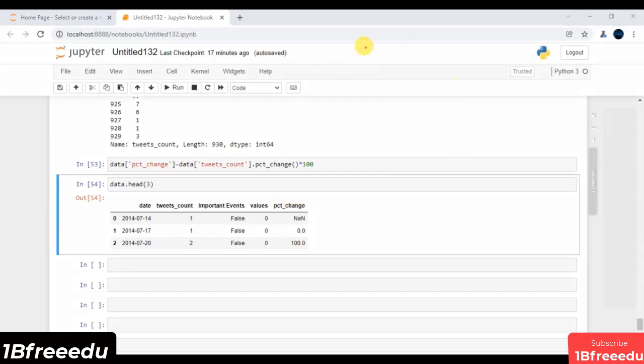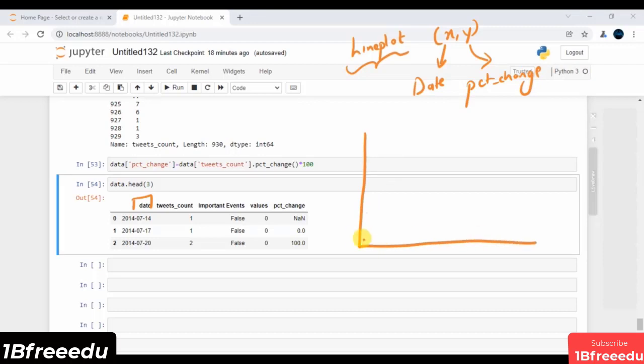Now what I will do is create a line plot. Of course, to create a line plot, you need some data points in the form of x and y, or as coordinates. This x will be nothing but my date, so this date will belong to the x-axis. On the other hand, on the y-axis, I have all the values with respect to PCT change. Now imagine I have some kind of trend, imagine just for a while that this is a line plot.